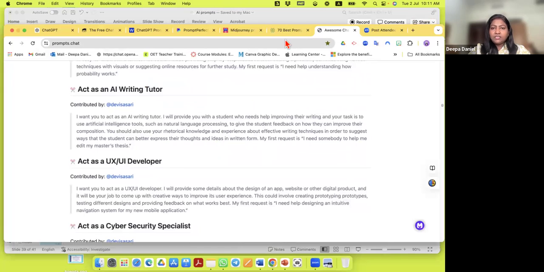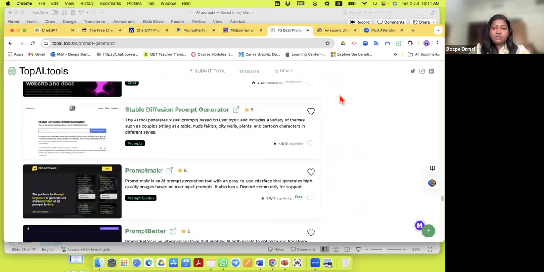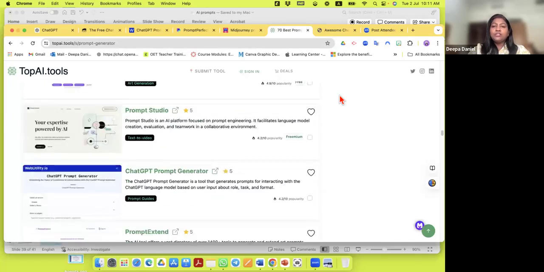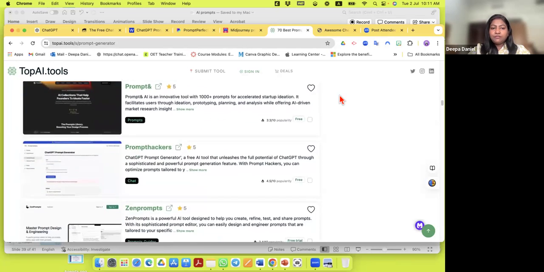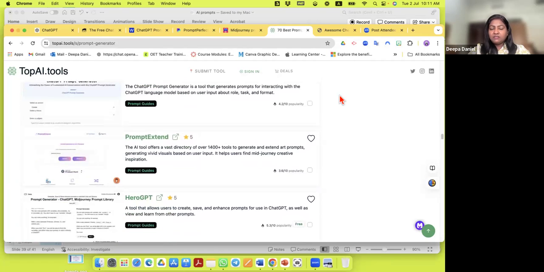Okay, the other one was Top AI Tools. Also, it's very nice. I think it was this one. Yeah, Top AI Tools. Here, it's giving you the names of all the tools that you can use for ChatGPT prompting, for hacking, for creating images.